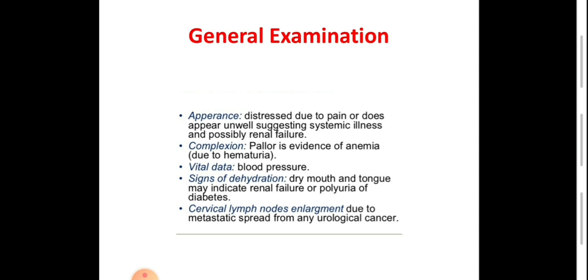Signs of dehydration, dry mouth, tongue, delay in peripheral perfusion, dry skin, dry mucous membrane may indicate renal failure, may indicate polyuria, such as in a diabetic patient, or may be due to repeated vomiting from renal colic or other causes. Cervical lymph node enlargement may be due to metastasis from urologic malignancy, such as renal cell carcinoma.